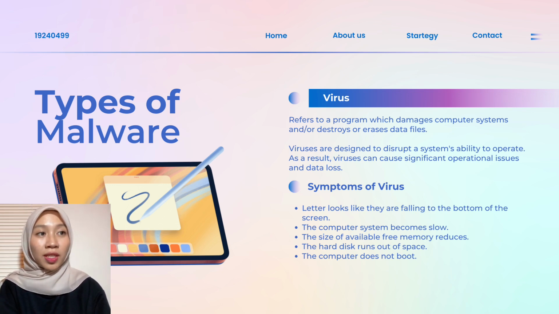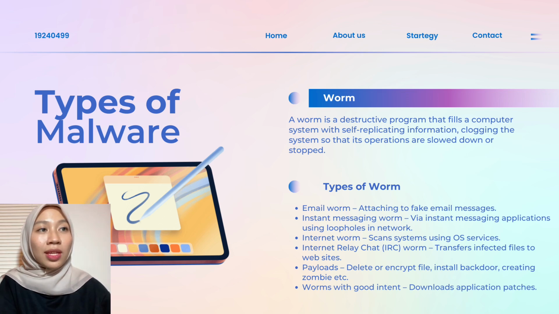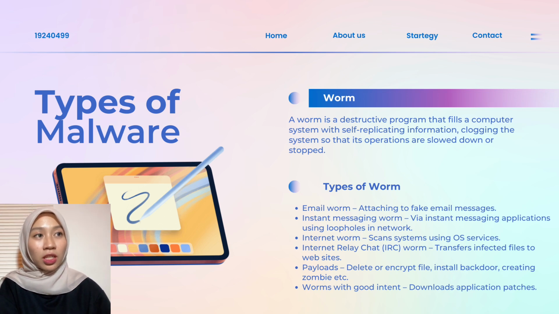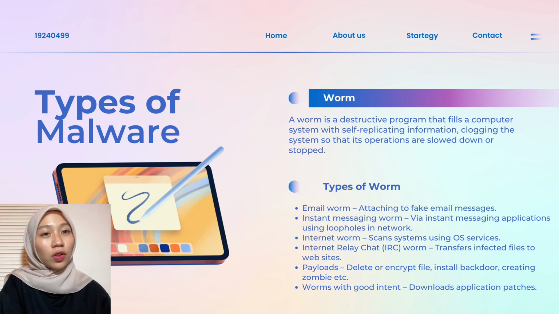The computer system becomes slow. The size of available free memory reduces. The hard disk runs out of space. The computer doesn't boot. Worm. A worm is a destructive program that fills a computer system with self-replicating information, clogging the system so that its operations are slowed down or stopped.